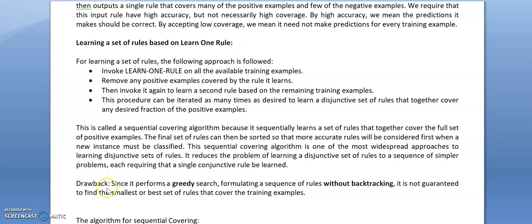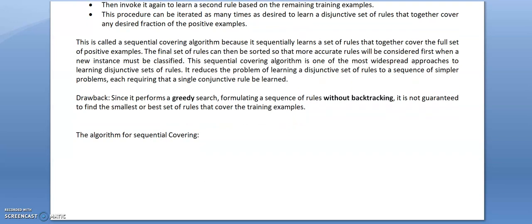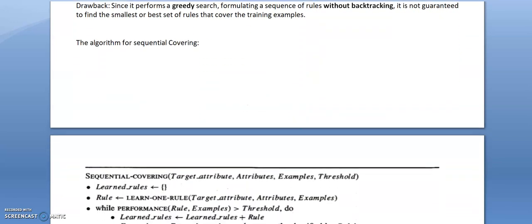Now what is the drawback? It follows a greedy search strategy, and here we don't have any backtracking, so it is not guaranteed to provide the best set of rules that cover the training examples. Now we will see the formal algorithm of sequential covering that is given in your book.